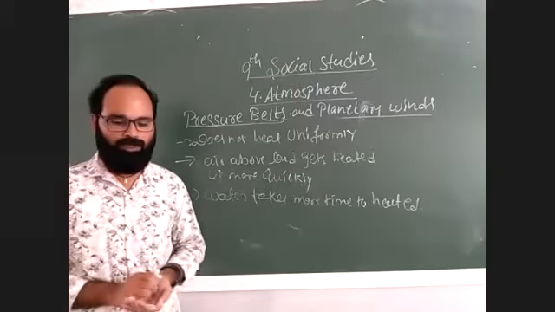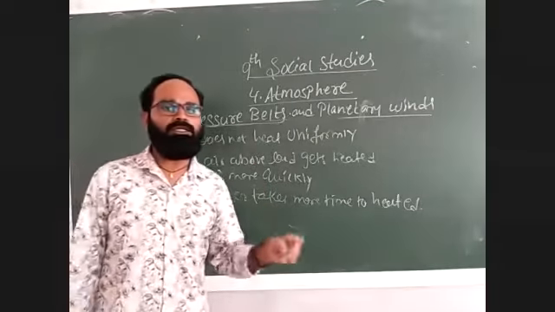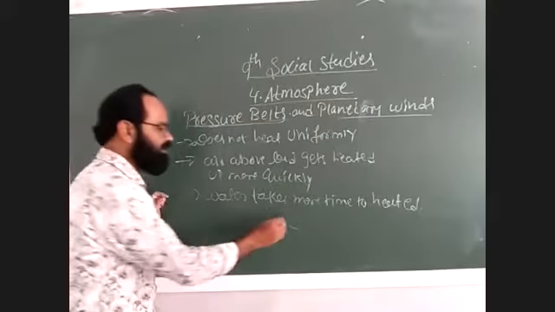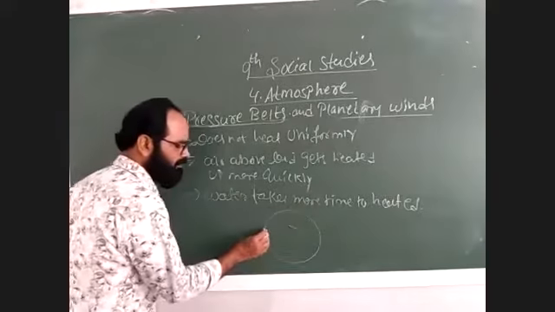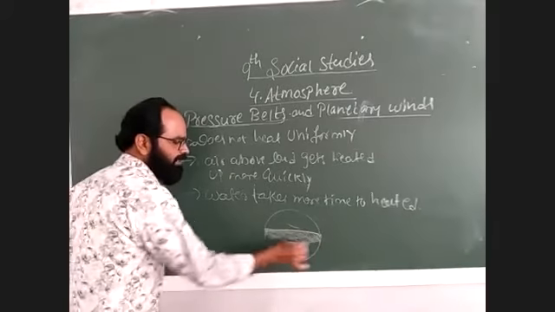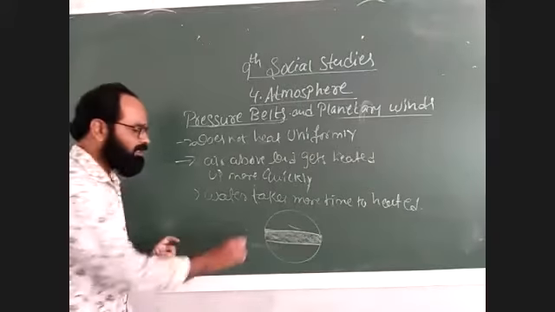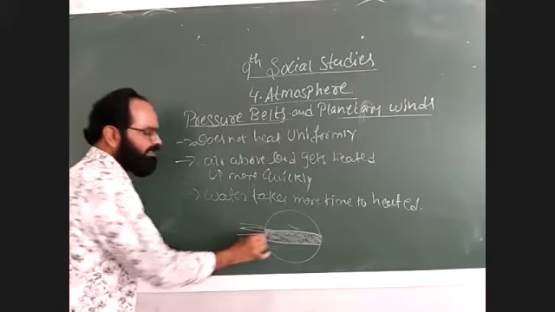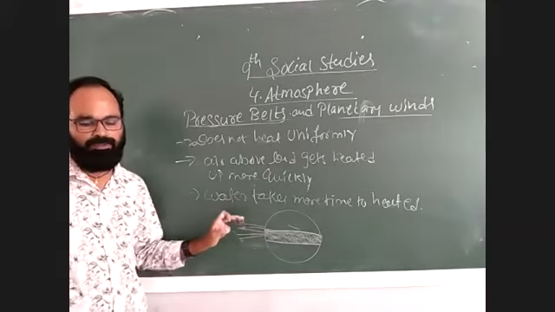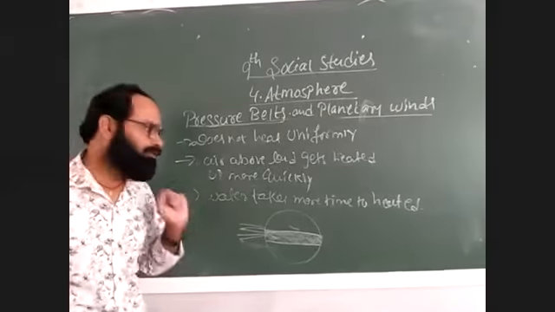That is clear now. Then, places near the equator are hotter than the other places. Let me clarify again. The places which are near the equatorial zone get more heat because sun rays fall vertically in these locations.